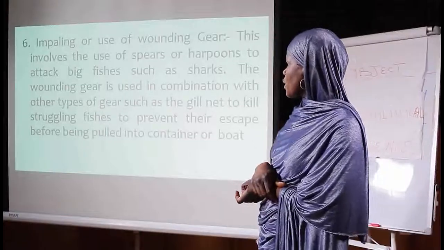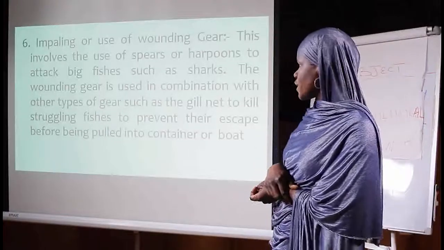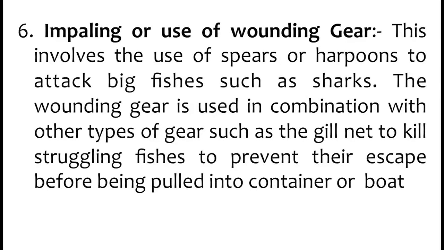Number 6, impaling or use of winding gear. This involves the use of spears or harpoons to attack big fish, such as shark. The winding gear is used in combination with other types of gear, such as the gill net, to kill struggling fishes to prevent their escape before being pulled.